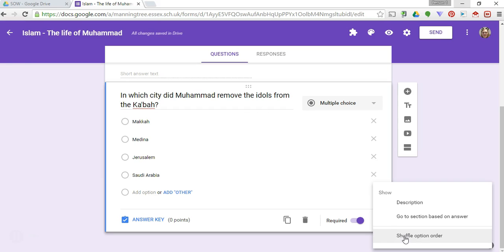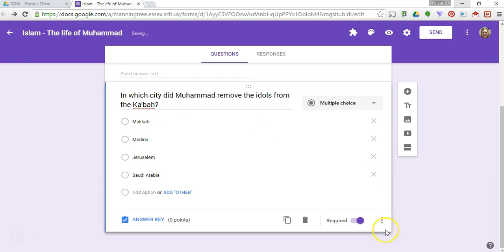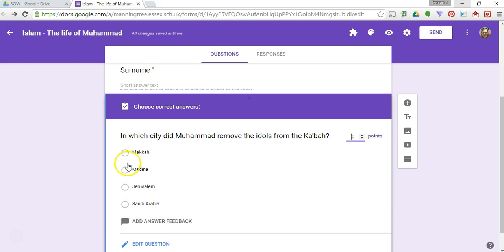So for example, my answer here is Mecca, and I have put that, and that's the correct answer, but I don't want that always to be the first one that they see. So if I shuffle it, that means that when they see it, Mecca might come up as the first or second, third or fourth. Now I need to tell the form which is the correct answer. So this is the answer key. Now I can click which answers are correct.